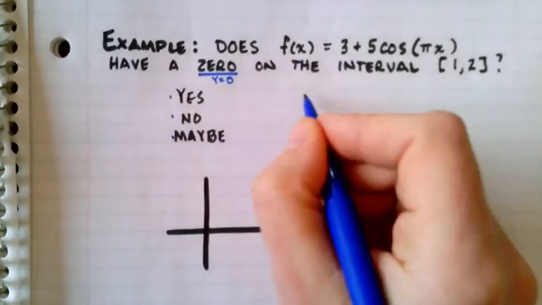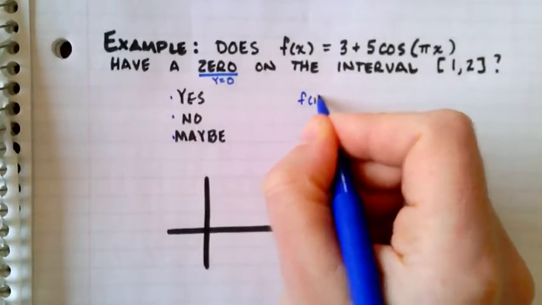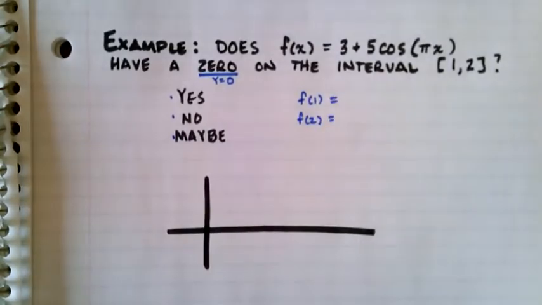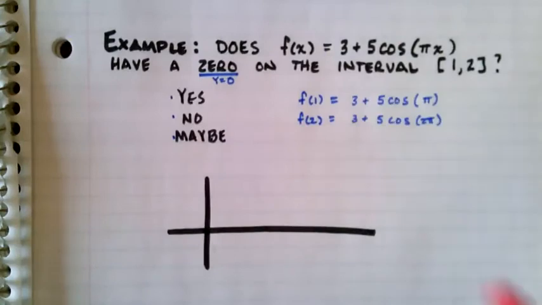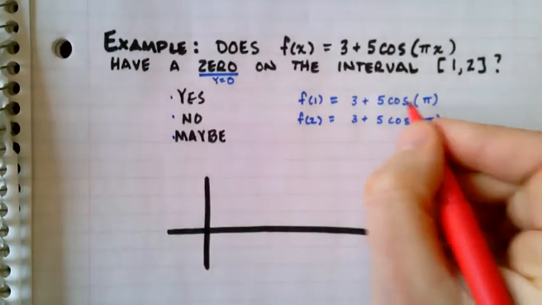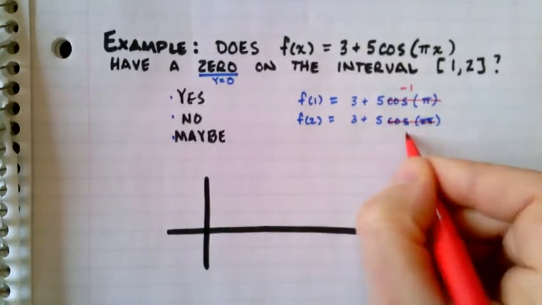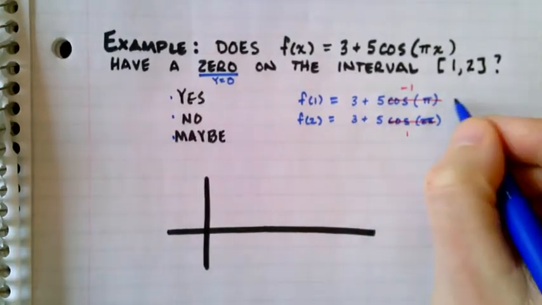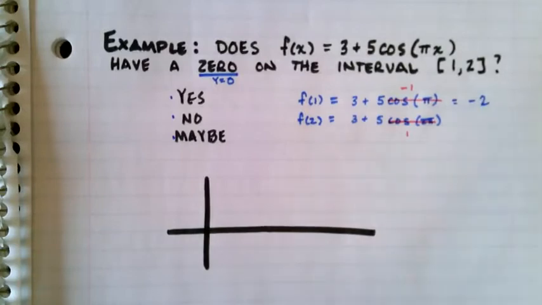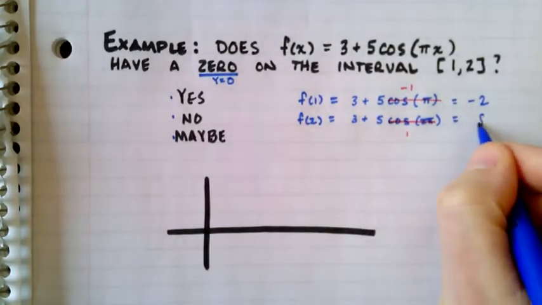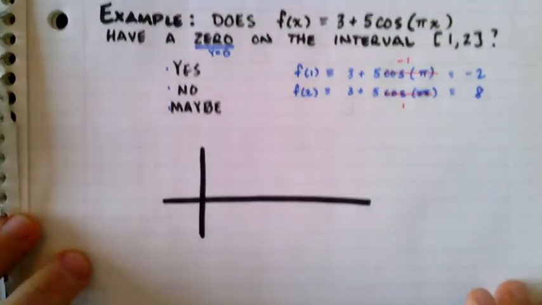The first thing we want to do is plug 1 and 2 into the function so that we get the y values. The cosine of pi is -1, and the cosine of 2 pi is 1. So that means that f of 1 would be equal to -2, and f of 2 would be equal to 8.